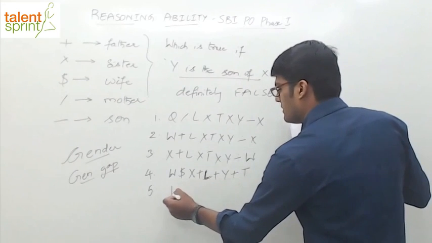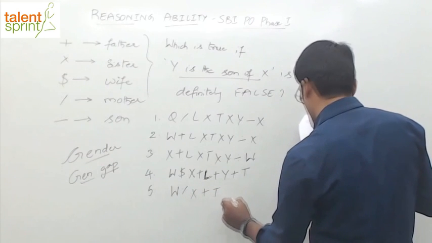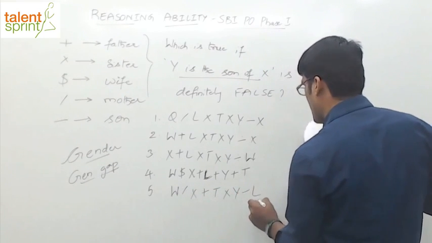It says W percentage X plus T into Y division L.